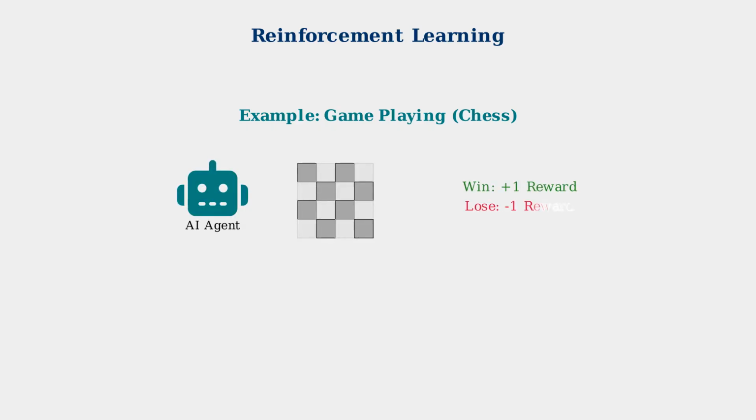An AI learning to play chess starts by making random moves. When it wins, it gets a positive reward. When it loses, it gets a negative reward. Over time, it learns which moves lead to victory.